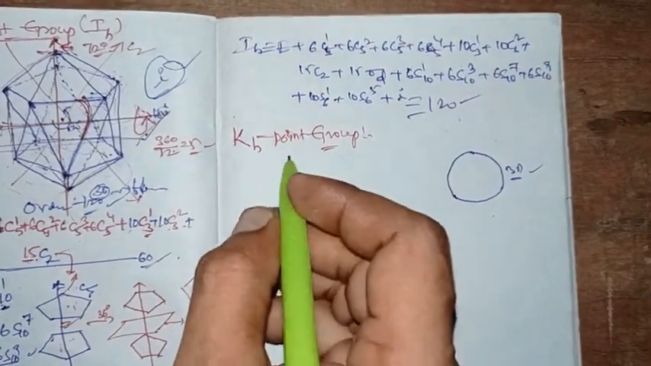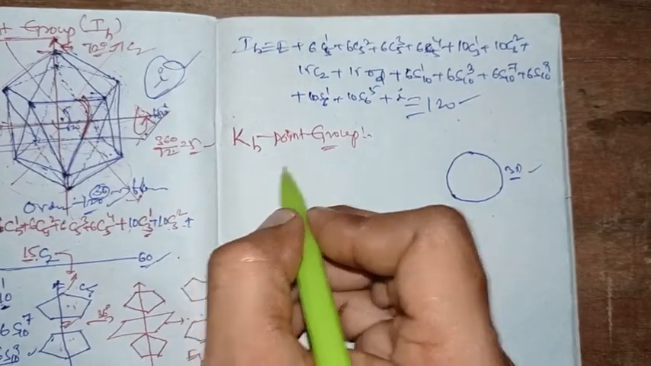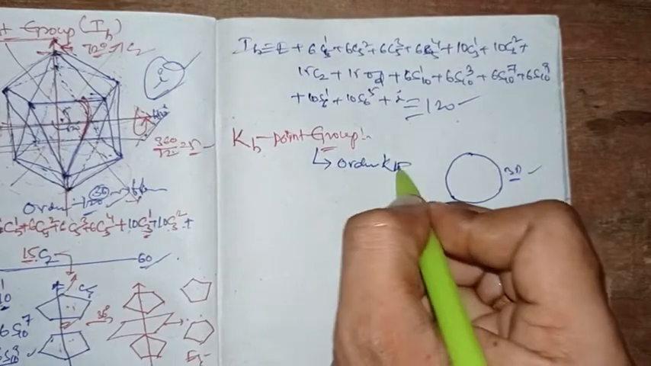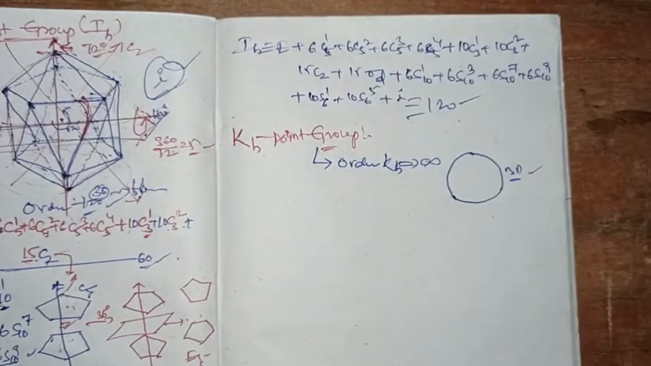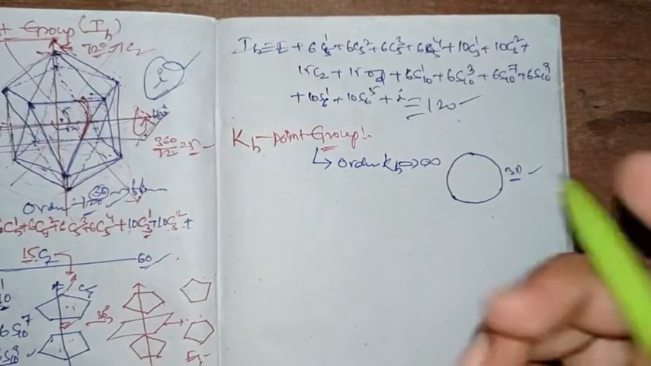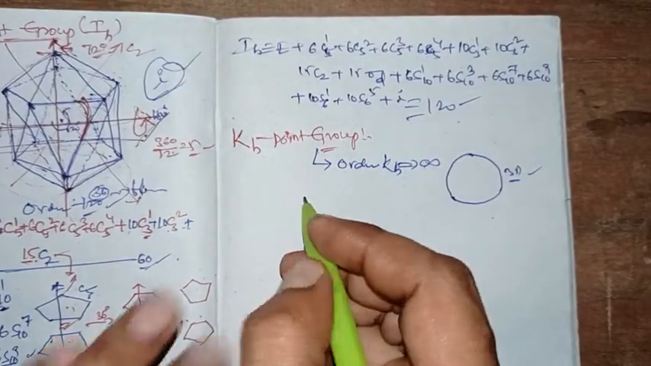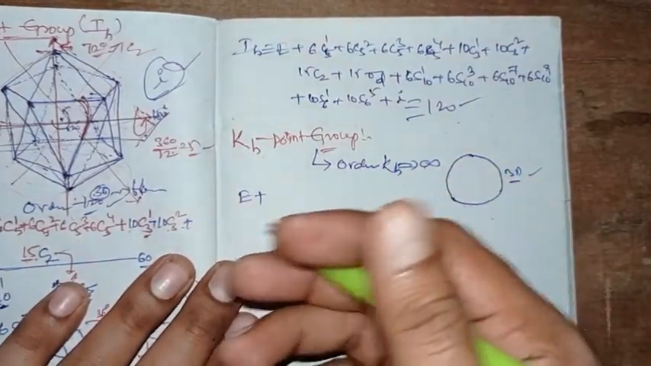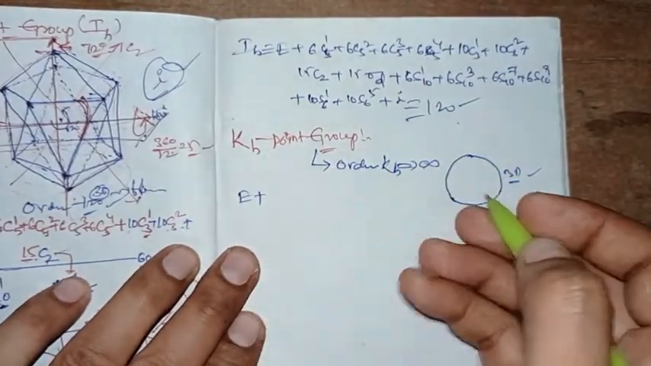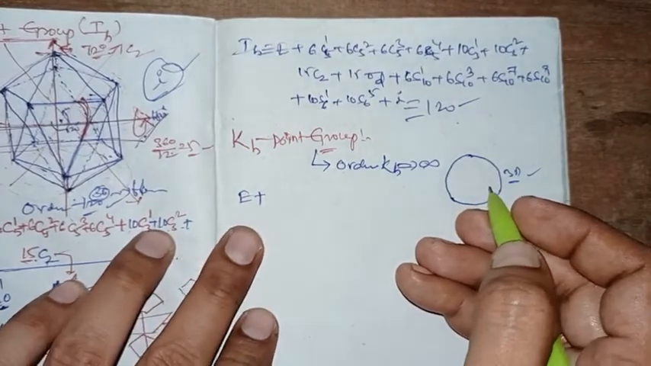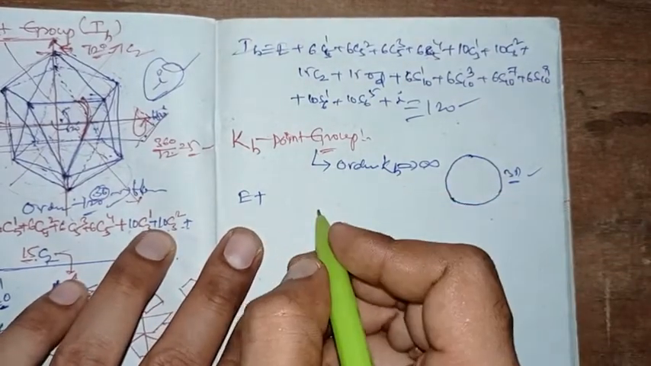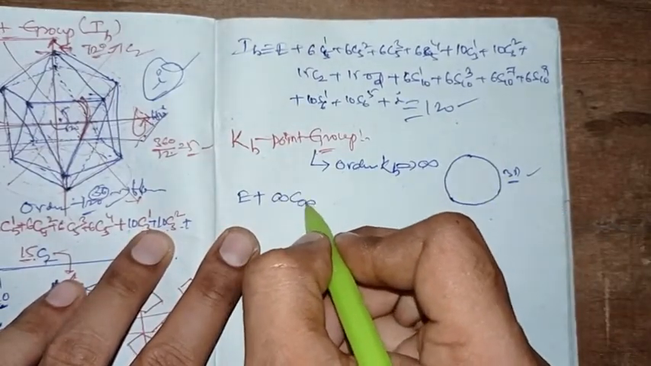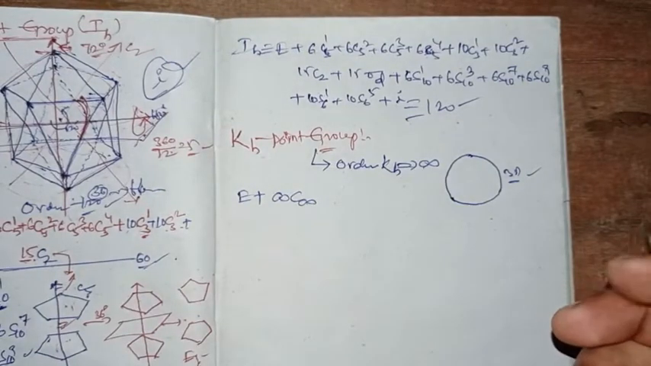The number of elements possible here, the order of the KH point group, is infinite. Infinite number of elements it has, right? Anyway, it will have identity. All the structures will have identity. So the spherical shape also has the identity. In addition to that, it will have an infinite number of C infinities, right?